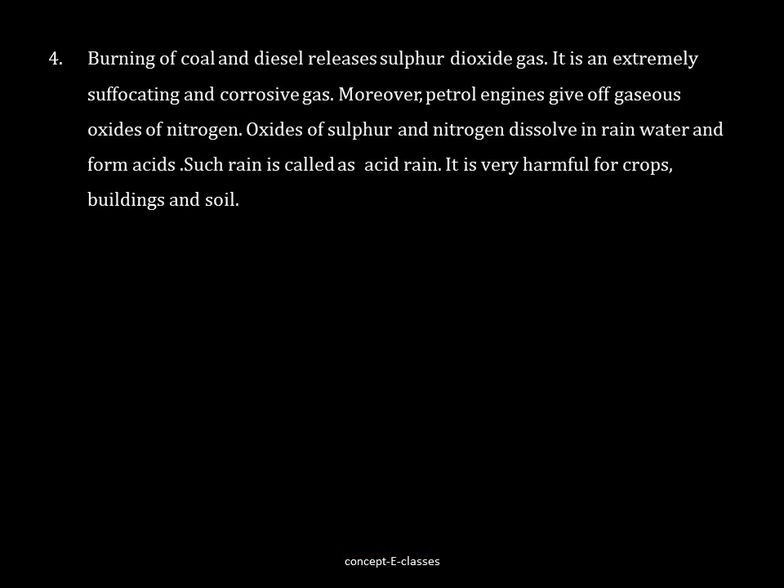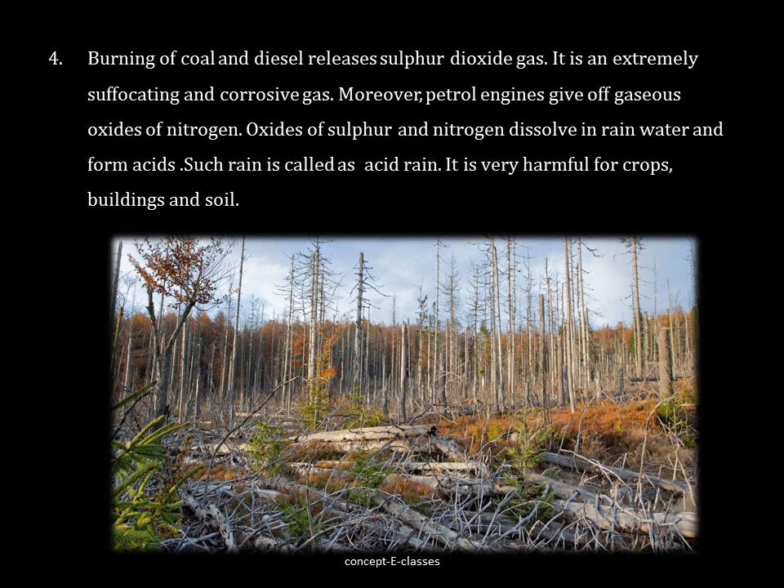Burning of coal and diesel releases sulfur dioxide gas. It is an extremely suffocating and corrosive gas. Moreover, petrol engines give off gaseous oxides of nitrogen. The oxides of sulfur and nitrogen dissolve in the rainwater and form acids such as sulfuric acid and nitric acid. Such a rain is called acid rain, and it is very harmful for crops, buildings as well as soil. So the use of diesel and petrol should be minimized. It should be replaced by compressed natural gas, as it is a much cleaner fuel.